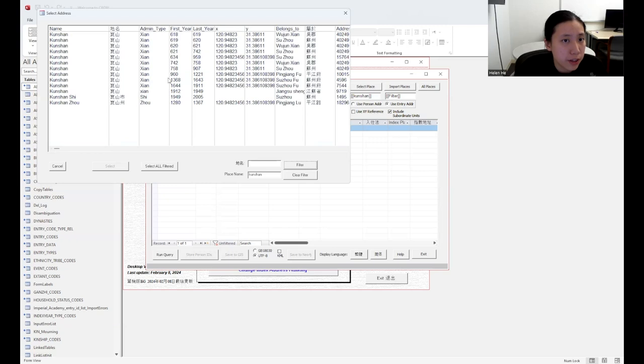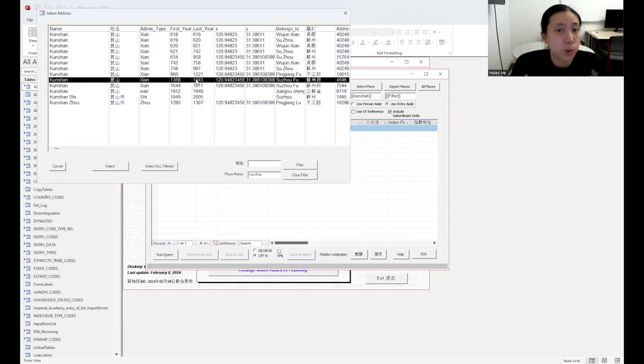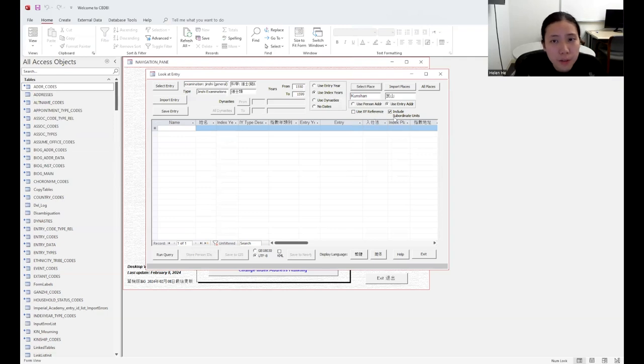We only want the specific Kunshan in this specific time period. So we can just select one, but there is definitely possible ways for you to select all of those Kunshan, and you want to look for people coming from all of these historical Kunshan plural. So you can select all filtered, but here we just need this specific place. So we just click on select. Okay, and for the use XY reference and include subordinate units, it's not that important. We can just keep it as it is here as the default setting.